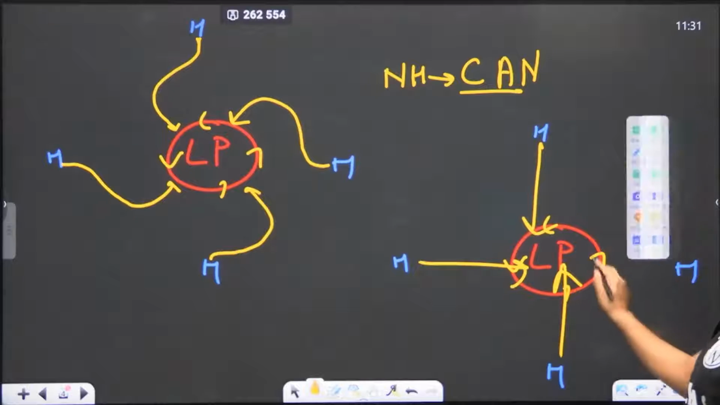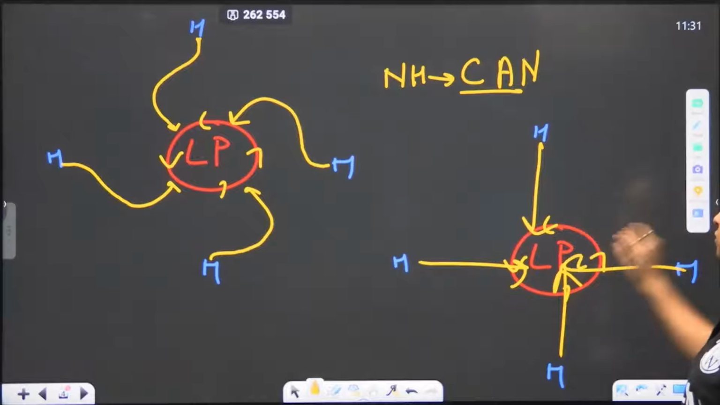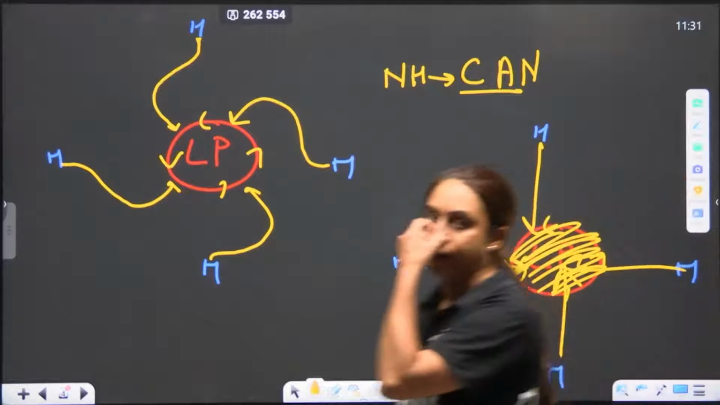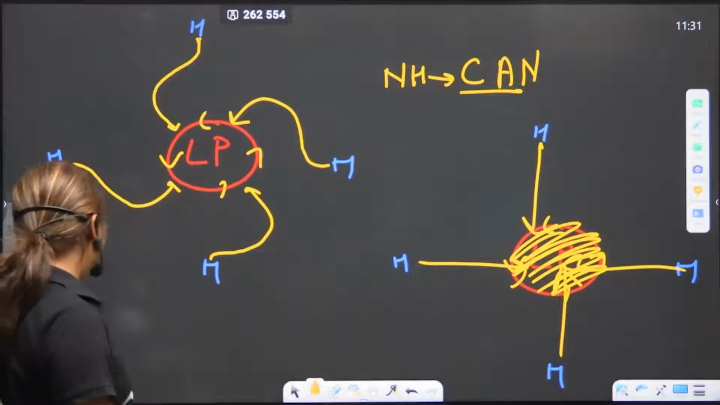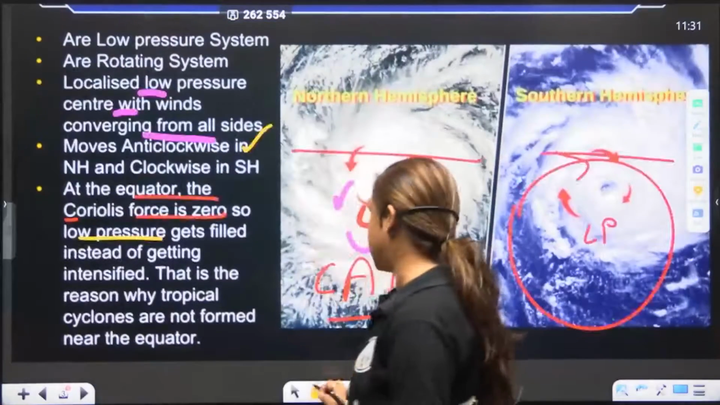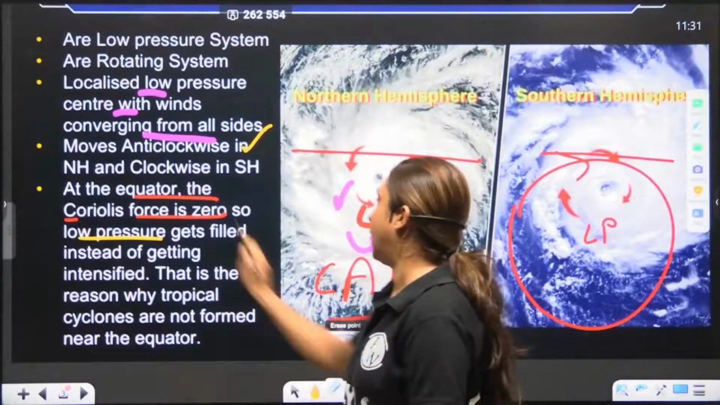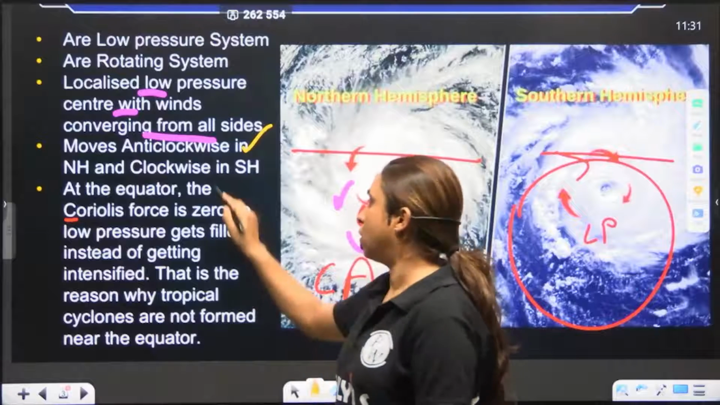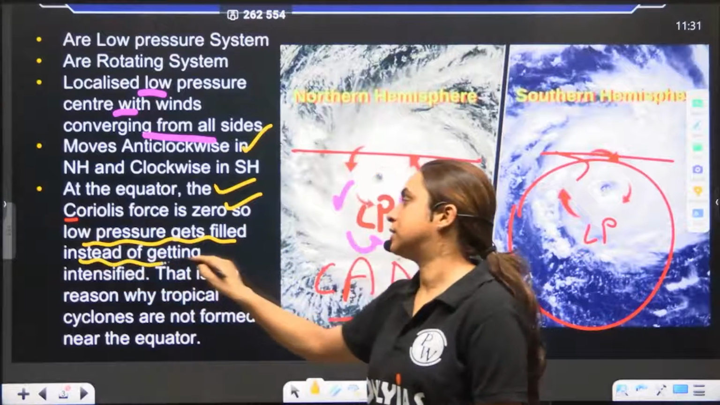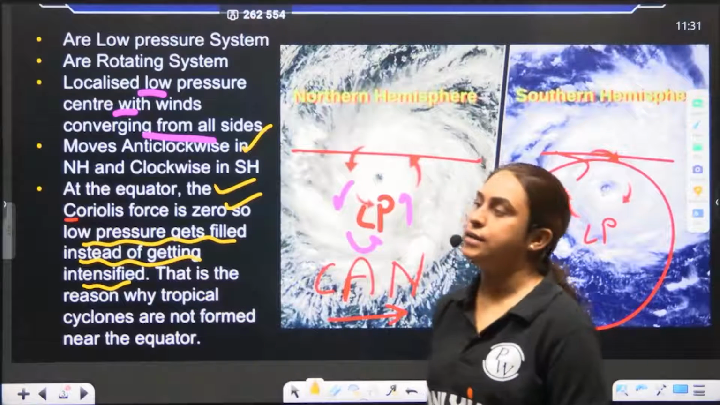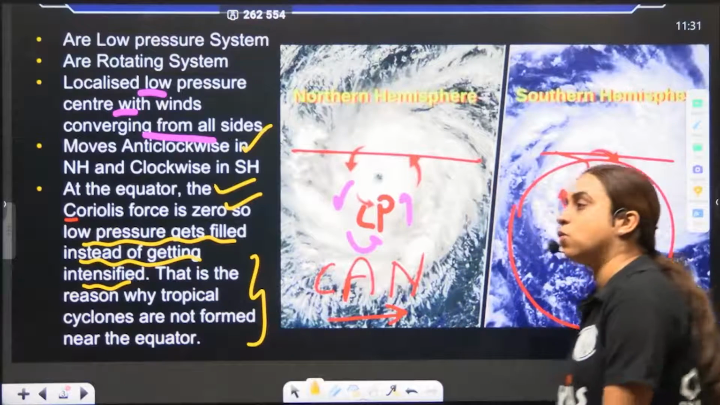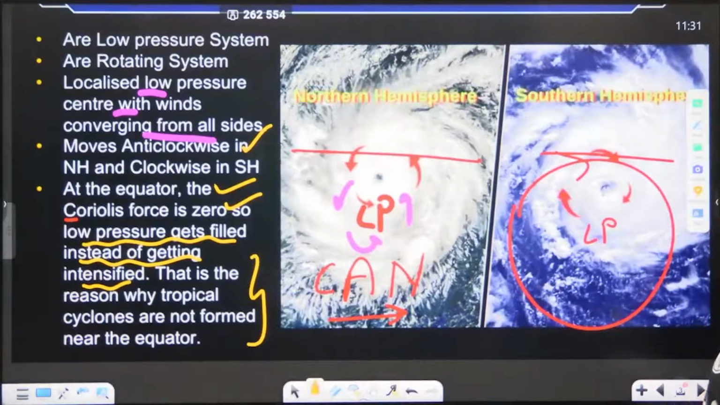Again straight. So what happens? This low pressure gets filled up. Rather than intensifying, the low pressure gets filled up. So cyclones at the equator, we know that the Coriolis force is 0. Therefore, the low pressure gets filled instead of getting intensified. And that is why you will see that the tropical cyclones are not formed at the equator.